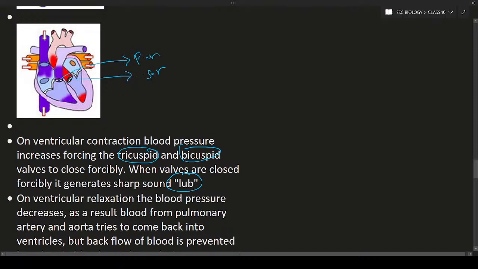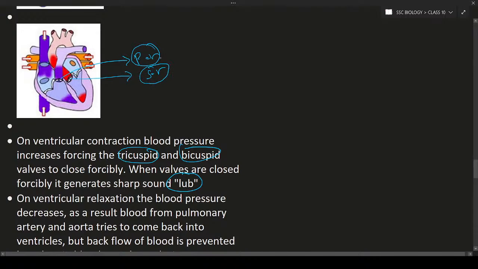So why will they close? Because when the ventricles are relaxed, there is a chance of backflow of blood into these chambers. Why? Because when the ventricles contract, the blood will flow into the pulmonary artery and also the systemic blood vessel. As a result, when they relax, there is a chance of it coming back. So the pulmonary artery is going to have the pulmonary valve, and the systemic artery is going to have the systemic valve. They are going to close.